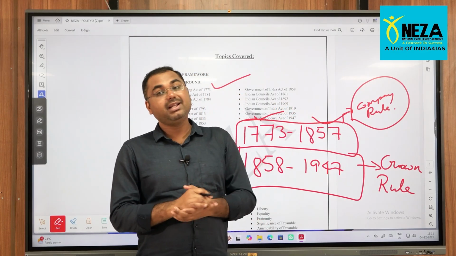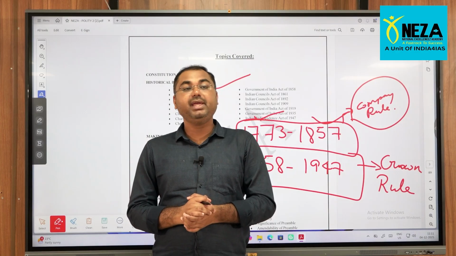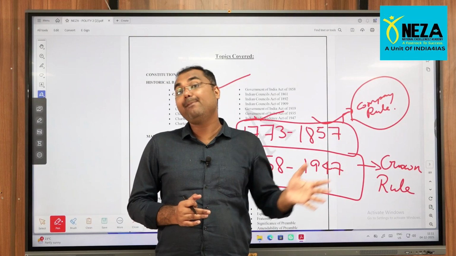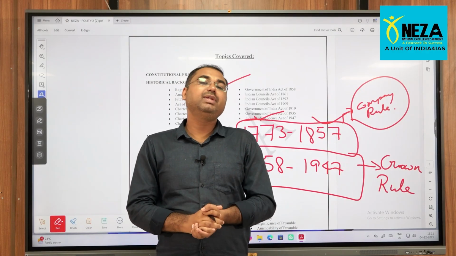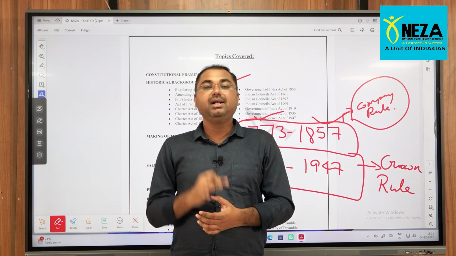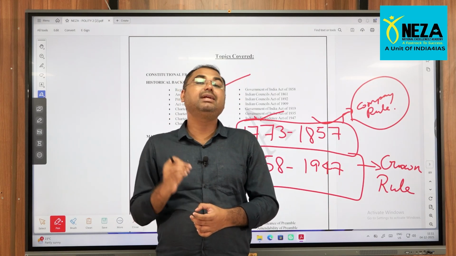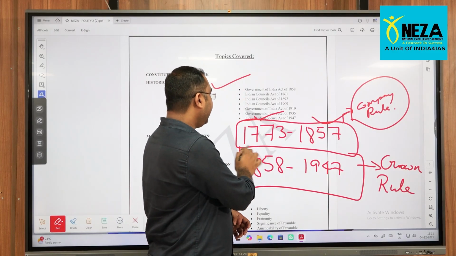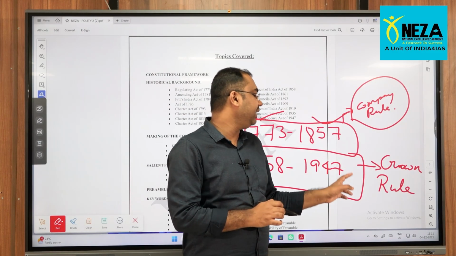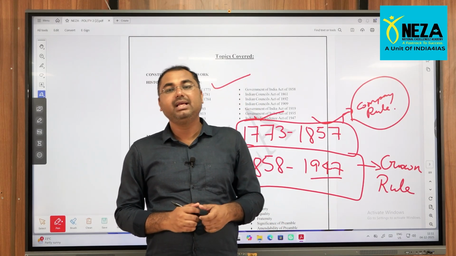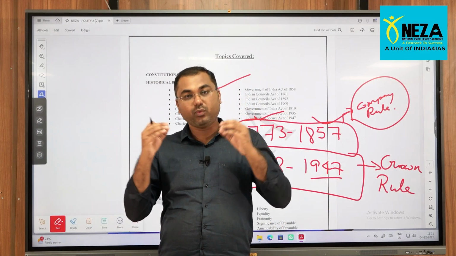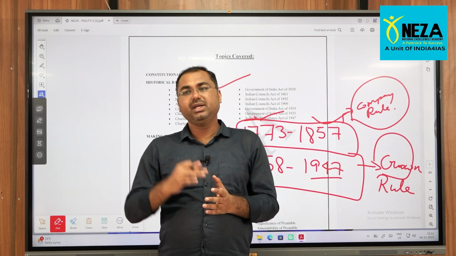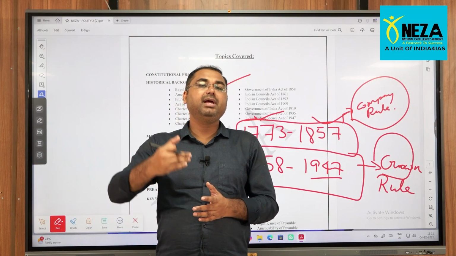When the British East India Company failed to control the 1857 revolt and the background things that led to the blast of this first war of independence, it ultimately led to a very major decision by the British Parliament, or for that matter the Queen. She said that from 1858 until the time of the Indian Independence Act, it will be completely overlooked by the Queen, that is crown rule. Crown means the Queen, so the direct control of the British Parliament over India.